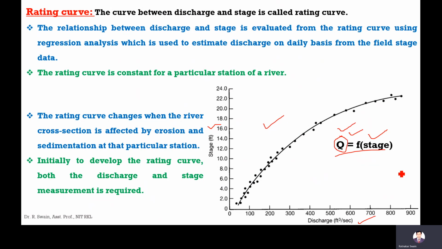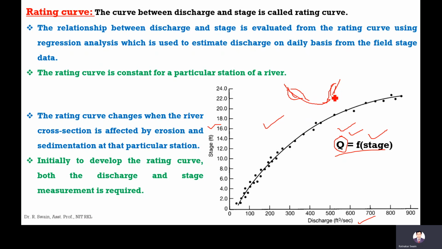If the river cross section is affected by erosion, say this is the river cross section, and there is erosion here or deposition here, then there will be a change in cross sectional area. If the cross sectional area changes, the capacity changes, maybe due to erosion, maybe due to deposition.